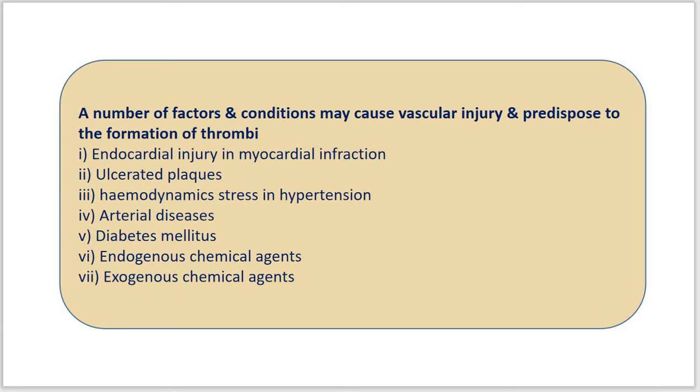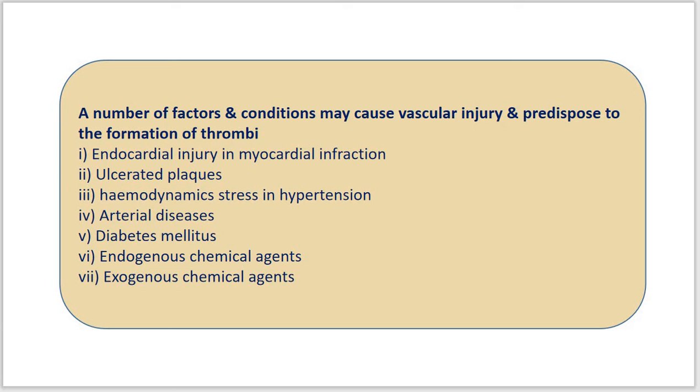Then endogenous chemical agents such as hypercholesterolemia, meaning the concentration of cholesterol is increased in blood, and endotoxins.